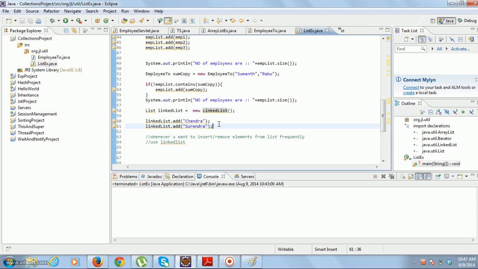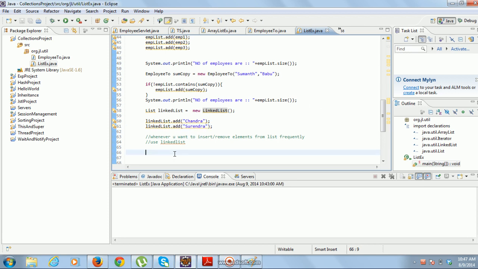If you want to remove an element from a linked list containing 10,000 objects, from the 10th location, simply the 9th object will point to the 11th object instead of the 10th object. That's it, no need to move anything. So linked list is faster.